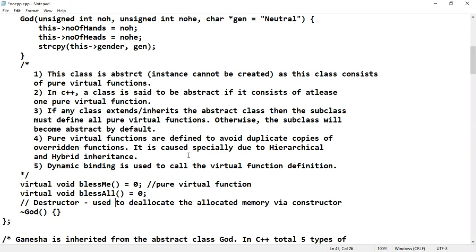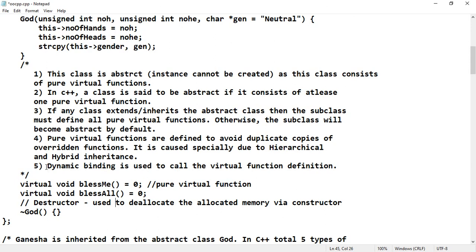So it is caused especially due to hierarchical and hybrid inheritance. Basically, single, multi-level and multiple inheritances have a kind of sophistication, but hierarchical and hybrid inheritances pose this kind of problem. So to avoid this problem in C++, pure virtual functions have been used.